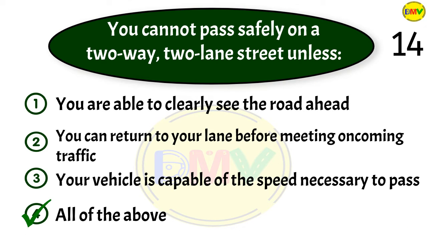The correct answer is 4. You cannot pass safely when driving on a two-way, two-lane street unless you can clearly see the road ahead, you can return to your lane before meeting oncoming traffic, and your vehicle is capable of the speed necessary to pass. Do not pass where it is illegal and unsafe to do so.